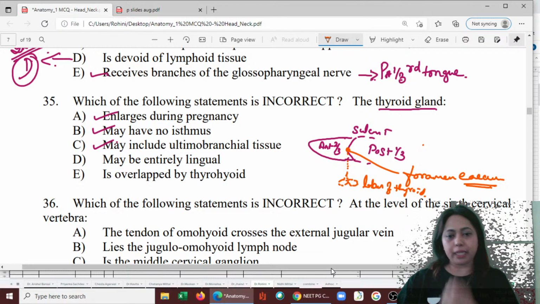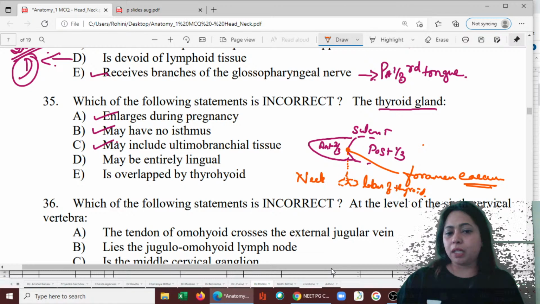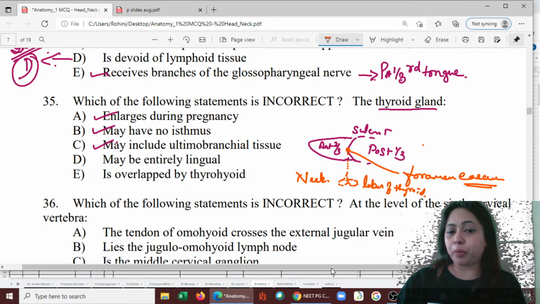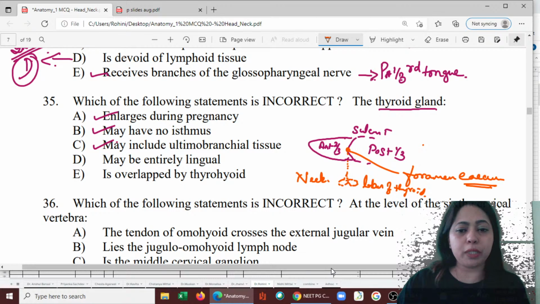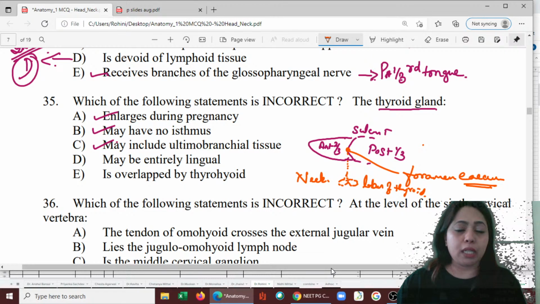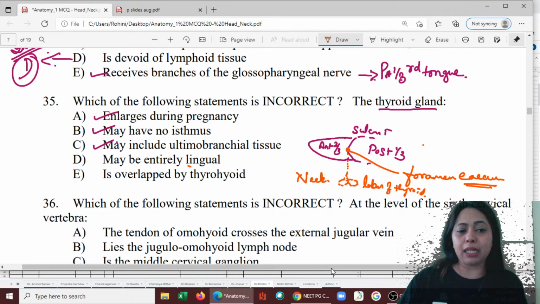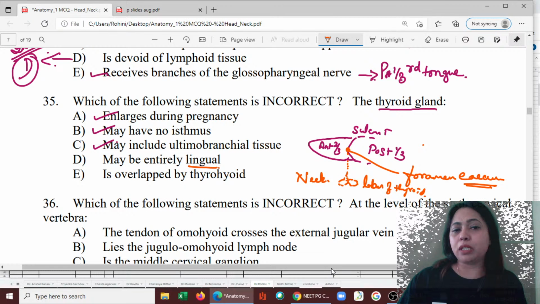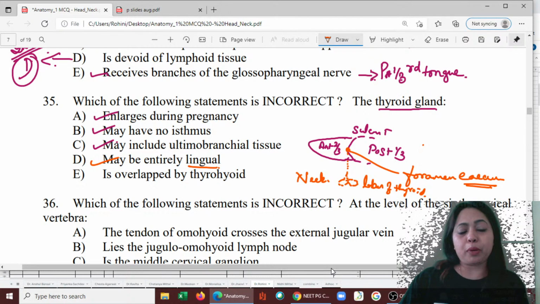And it is in the neck now. Sometimes the thyroid tissue does not move from this point at all. It just stays there and develops as a bump over the tongue. And that is entirely lingual, so it is called lingual thyroid. So it could be a possibility.